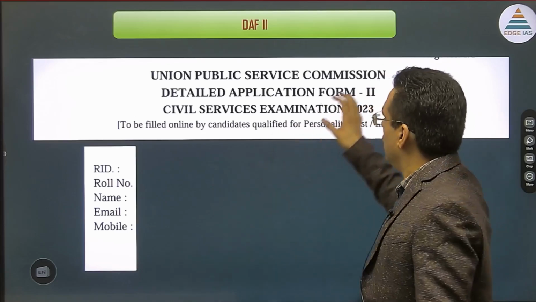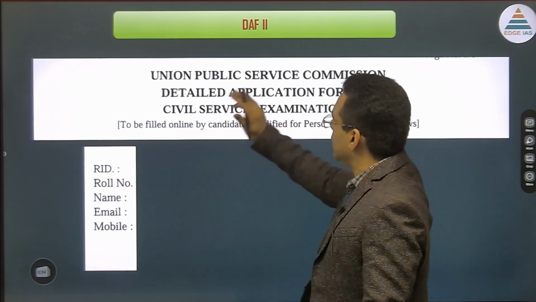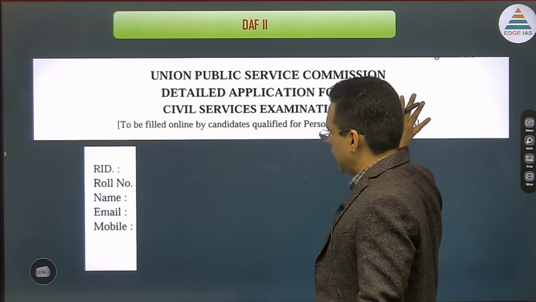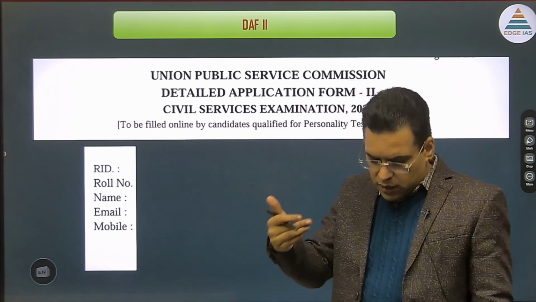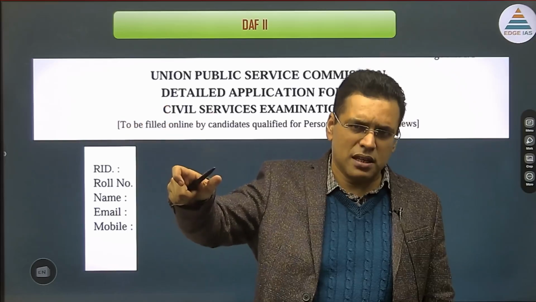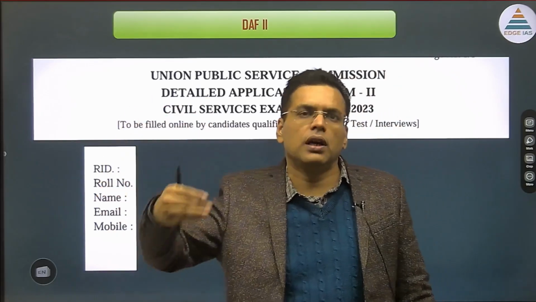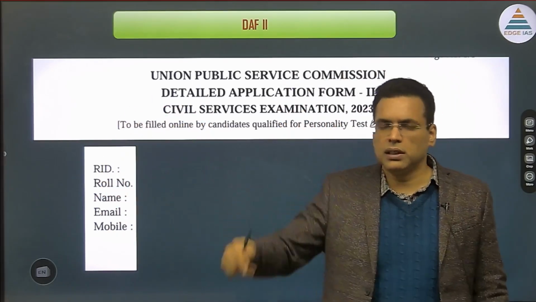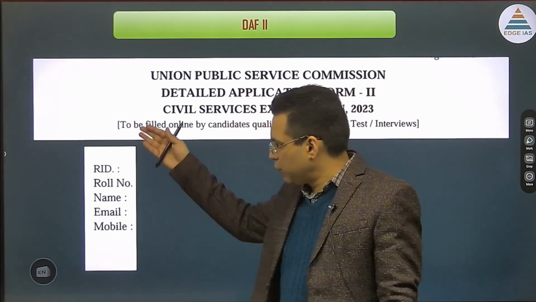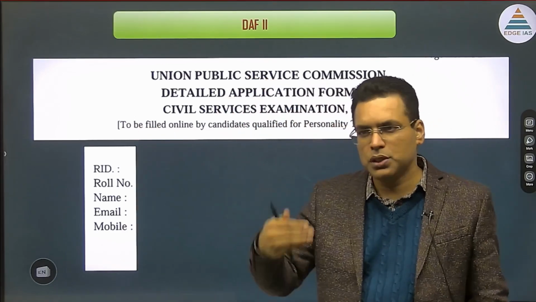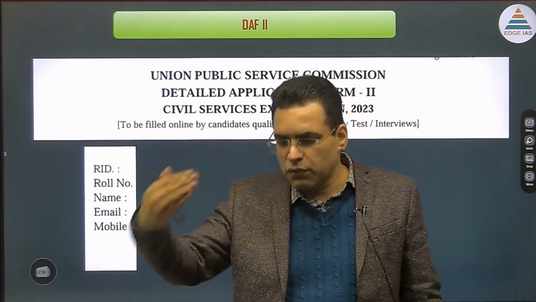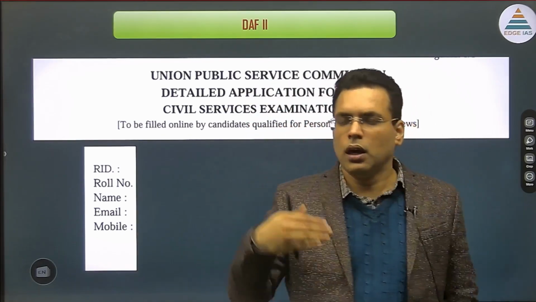DAF is nothing but the detailed application form of UPSC, and it is filled online by the candidates. Now what does this DAF exactly contain? DAF 1 is filled before the mains examination, and DAF 2 is filled after the mains examination when you get the interview call. In the DAF you have all the information, right from your personal information, your familial information, your academic information, your hobbies, your interests, your service conditions, your cadre that you want, everything has to be put.